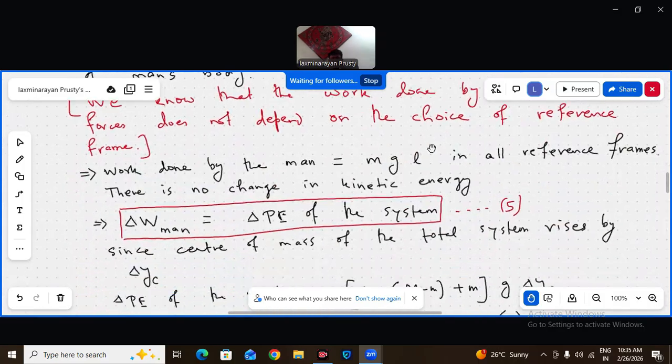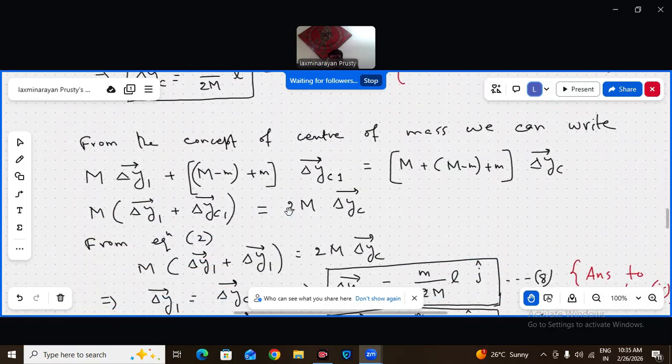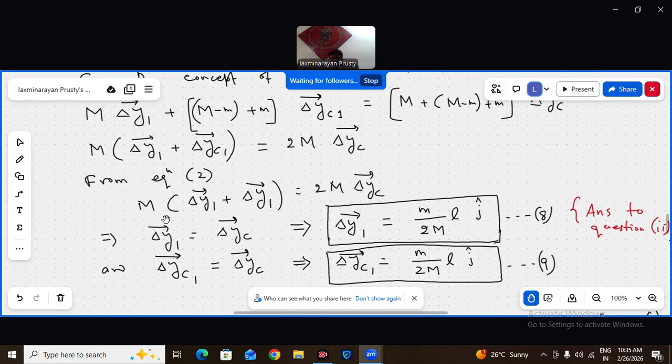So delta YC1 I'm writing as delta Y1 here. So M delta Y1 plus delta Y1 is 2M delta YC. So that means delta Y1 is delta YC. So the rise of center of mass of the heavy block and the rise of center of mass of the man and ladder system both are equal.